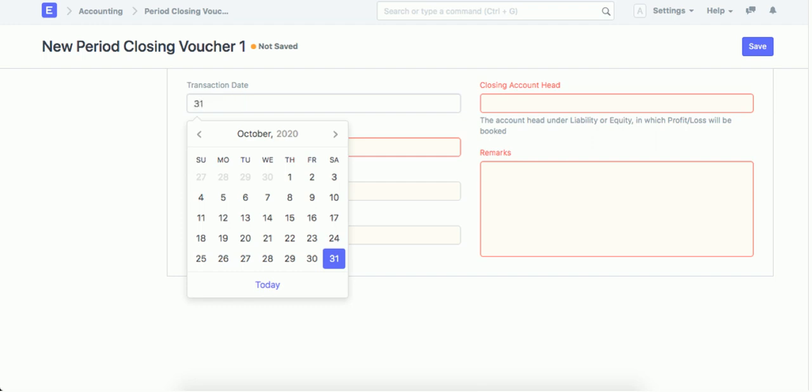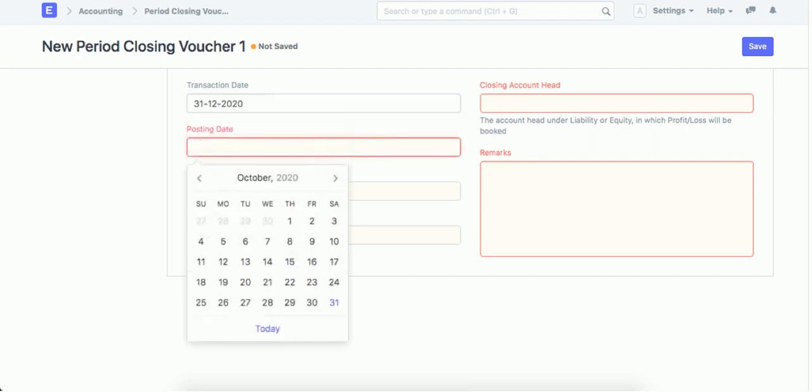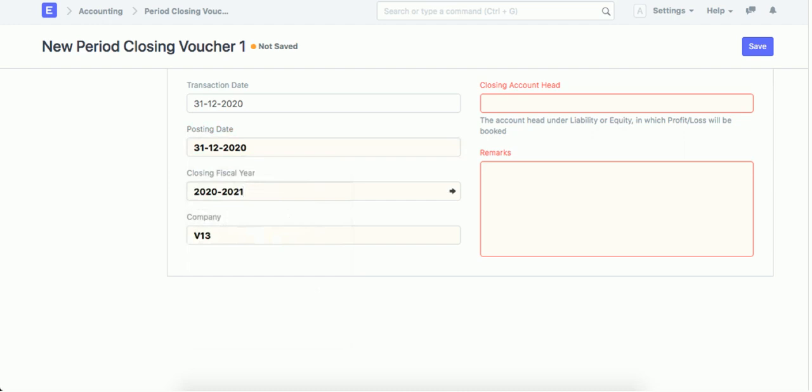Usually, if you're going to close 2020, you make the entry date. Posting date, the most important, the posting date, it will affect the entries.